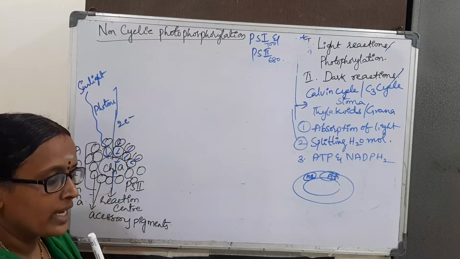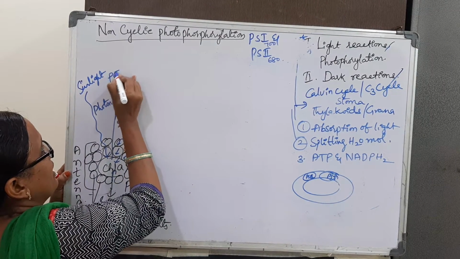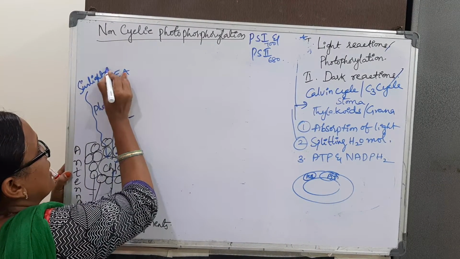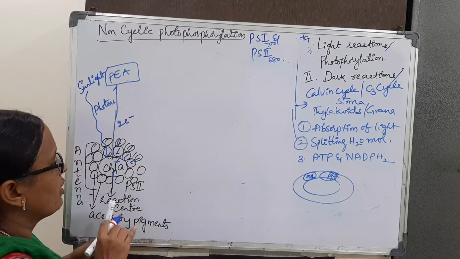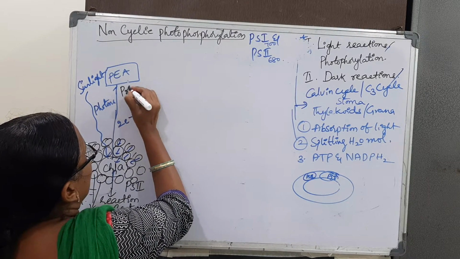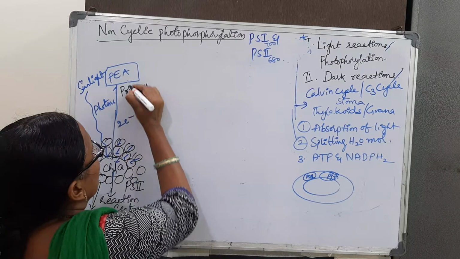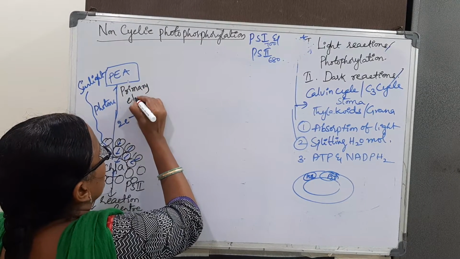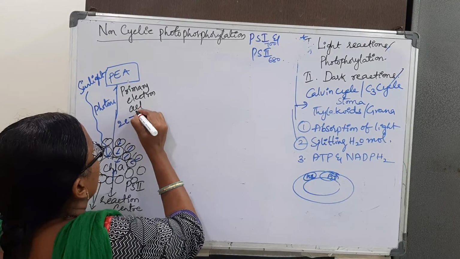They are accepted by the PEA, the primary electron acceptor. What is this? Primary, E stands for electron. Primary electron acceptor.